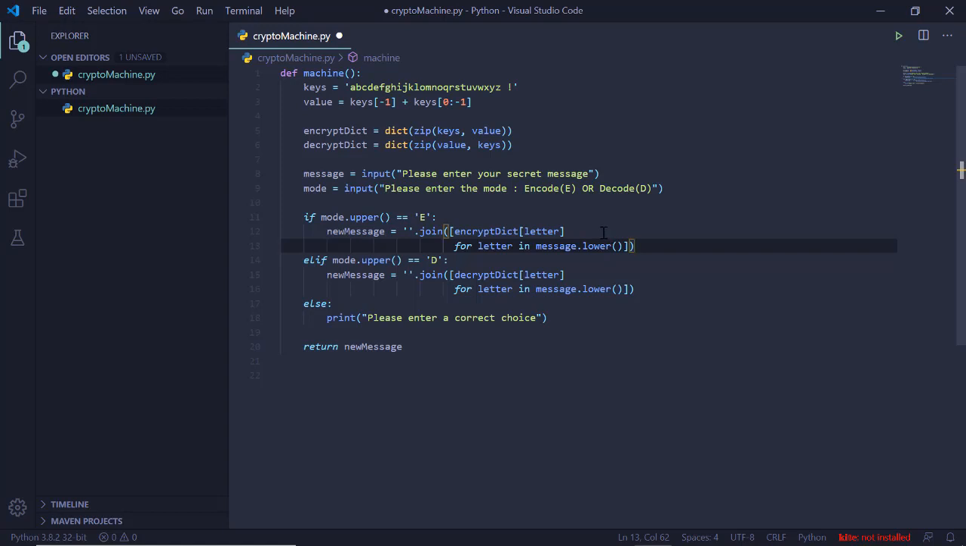To turn it into a text form, here we have the join method, and the same logic we have here for decryption. The only thing is, here we have the decryption dictionary instead of the encryption dictionary. And then we have else, and then we have simply returned it.